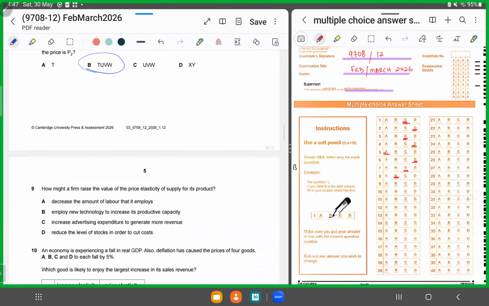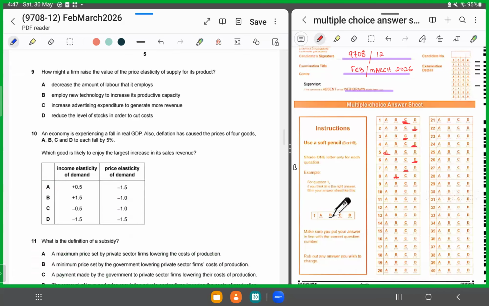MCQ number 9 says, how might a firm raise the value of price elasticity of supply for its product? We know price elasticity of supply is percentage change in quantity supplied divided by percentage change in price. So if the producer wants to increase the responsiveness with which he responds to changes in price, he has to be elastic.